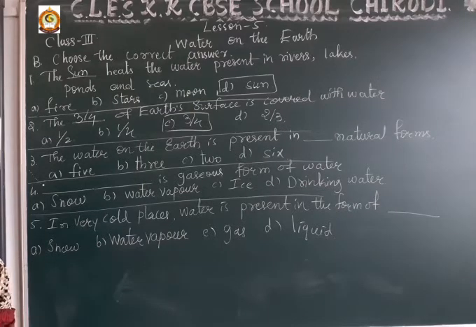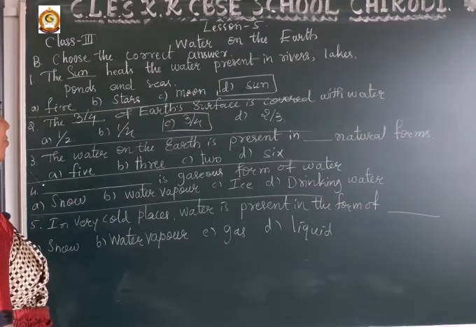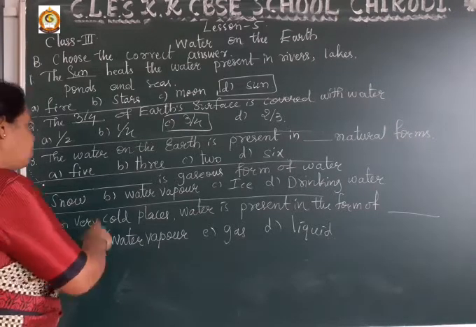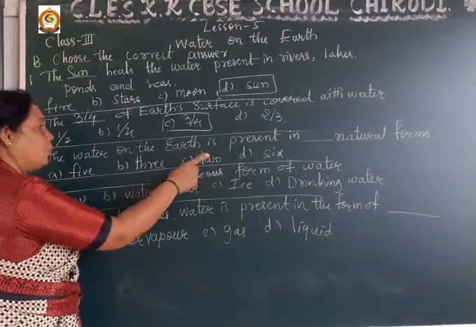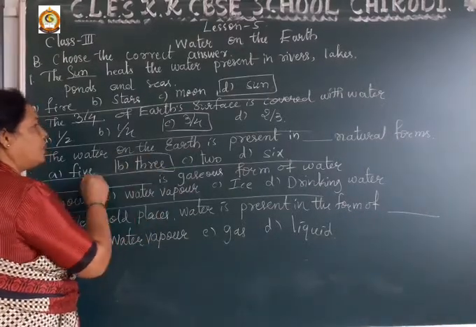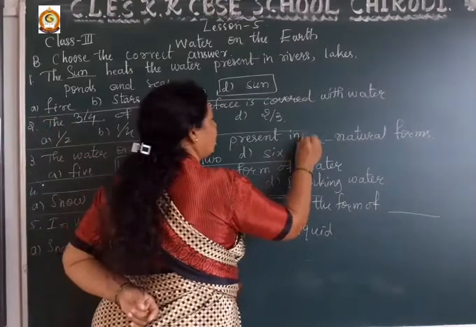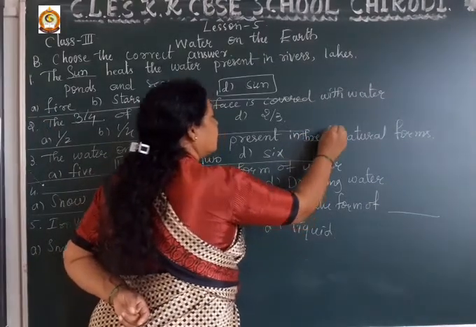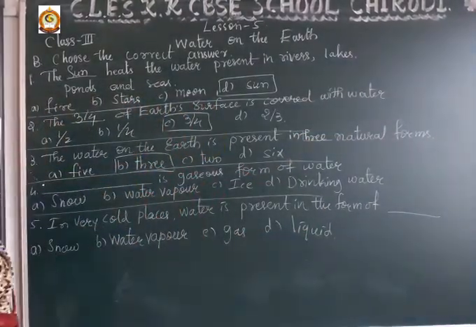Next, dear students, third one: the water on the earth is present in dash natural forms. So 5, 3, 2, 6. Option is 3 natural forms.